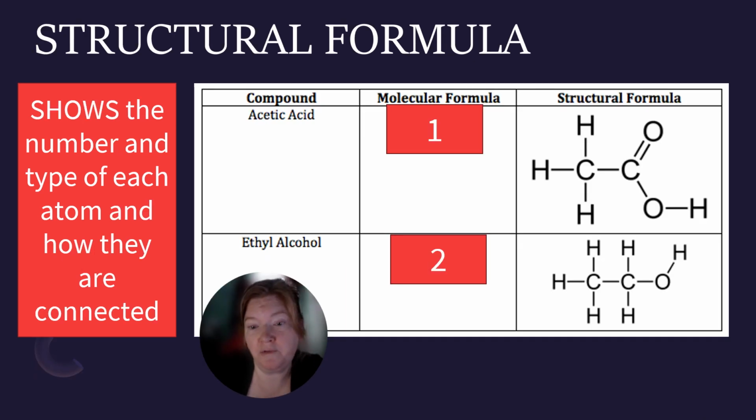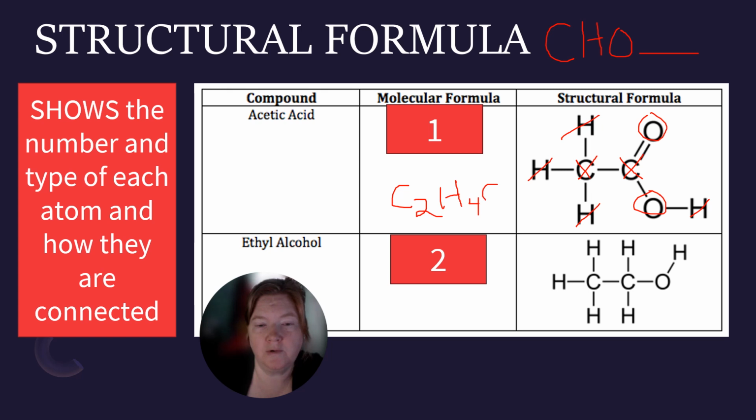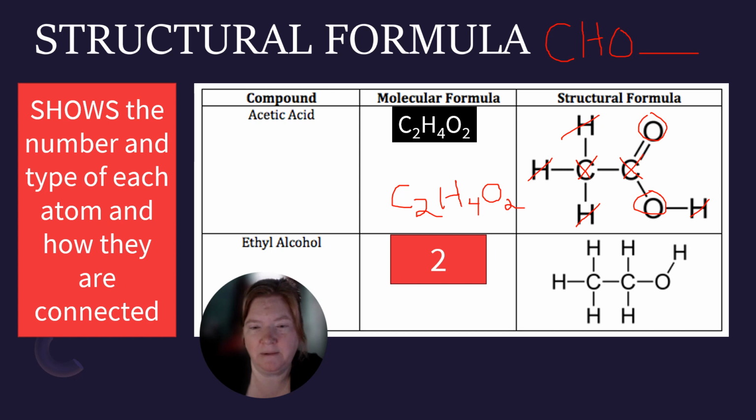Now we have structural formulas. With structural formulas, I use my eyeballs and I count. When I write a structural formula, I'm going to use the order C, H, O, and then anything else that I have. So I'm going to count. Look, I have 2 C's, so C2, then 1, 2, 3, 4 H's, and 1, 2 O's. So you see, if I'm doing this on the exam, I'm counting really carefully, crossing them out.